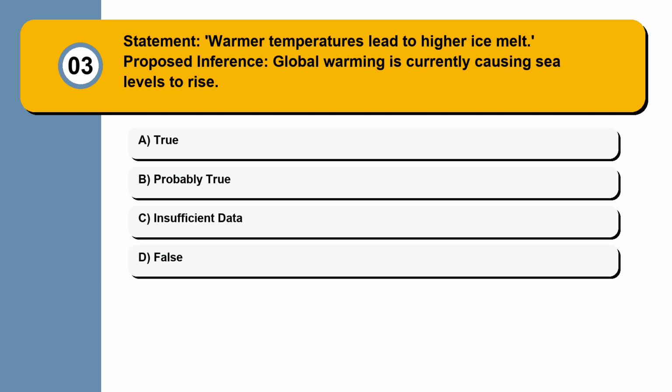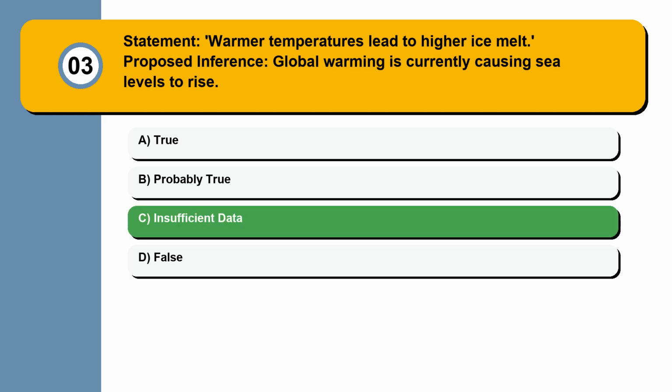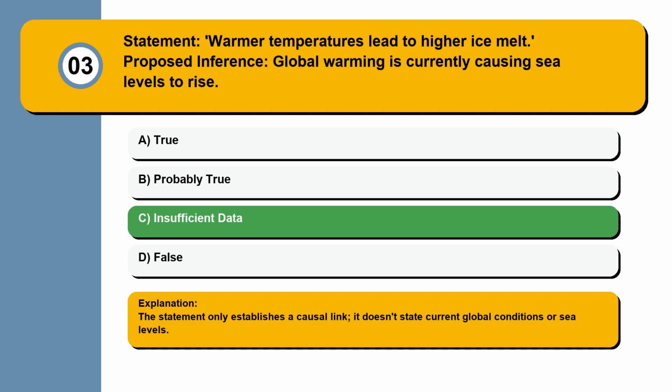Question 3. Statement: warmer temperatures lead to higher ice melt. Proposed inference: global warming is currently causing sea levels to rise. True. Probably true. Insufficient data. False. The statement only establishes a causal link. It doesn't state current global conditions or sea levels.